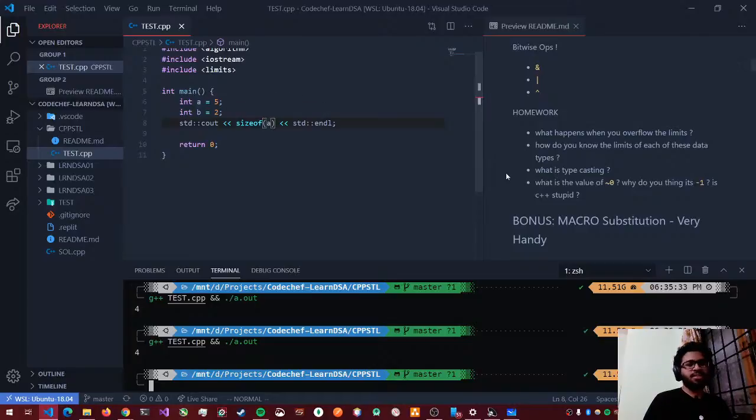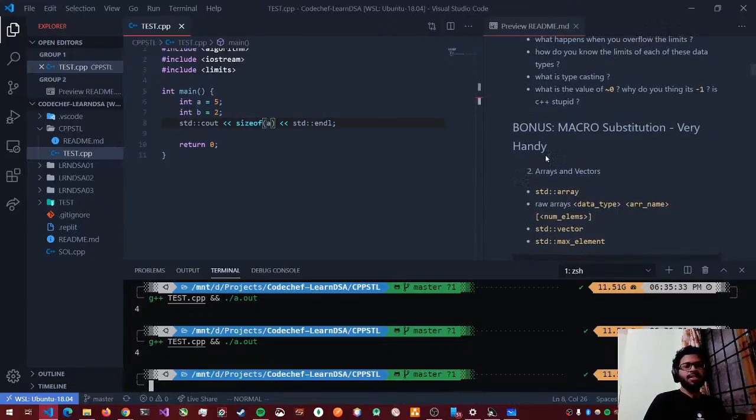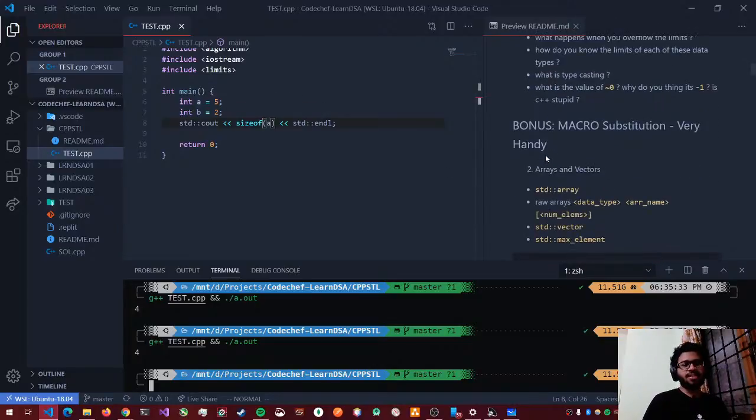You can do it, it still gives you the same value, but sizeof is an operator, so you can use it without parentheses. Okay, the next bonus thing that I've written here is macro substitution. What exactly is that? It's not there in Python, it's not there in Java, but it's there in C++. And why is it useful to us?